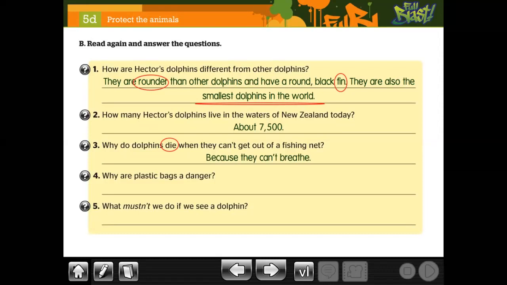Okay? Why are plastic bags a danger? Why are plastic bags a danger? In this case, porque son un peligro. The reason, because they eat them, okay? And finally, 5, what mustn't we do if we see a dolphin? You have this. Okay? We mustn't try to touch, no tocarlos o alimentarlos. This is about the reading that we have here. Next part.